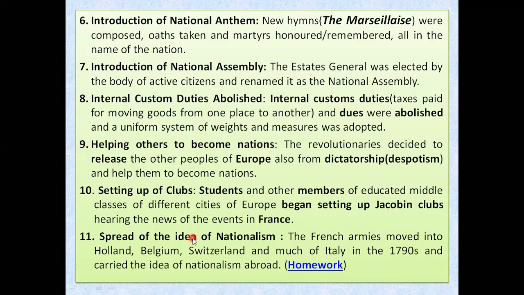And it came to India also, and our leaders like Tipu Sultan and Raja Ram Mohan Roy also brought this idea of nationalism to our country. And you can see the French armies were moving into Holland, Belgium, Switzerland, and Italy, other parts of Europe. And these ideas of nationalism were carried there also, and not only there, but throughout the world.